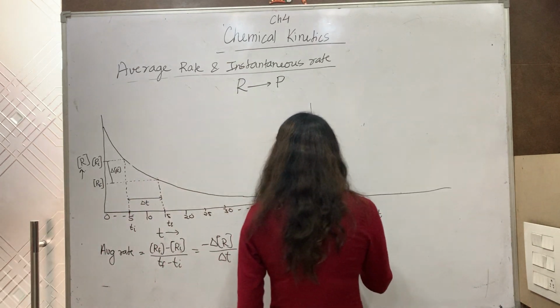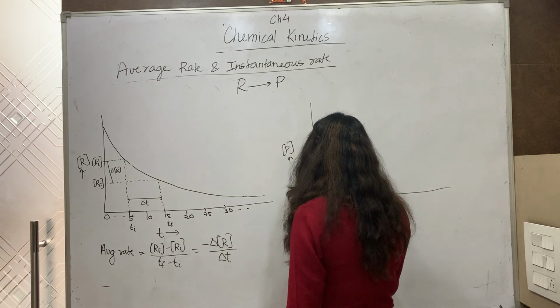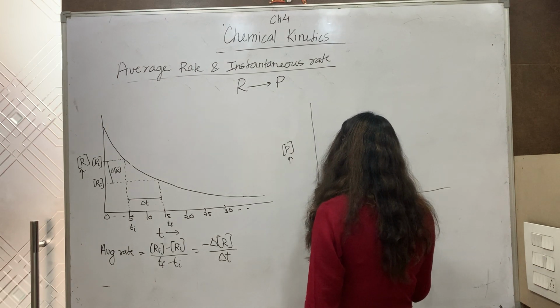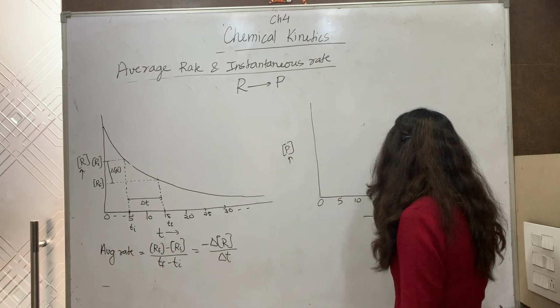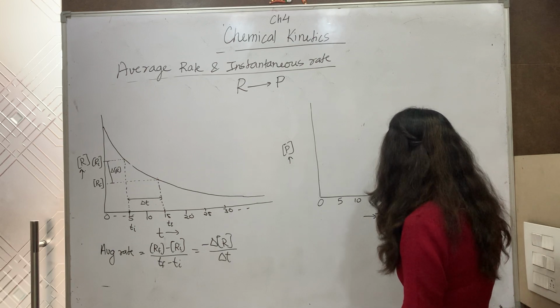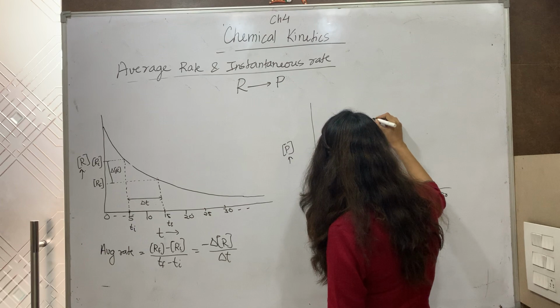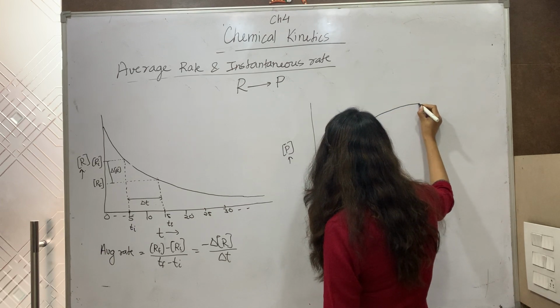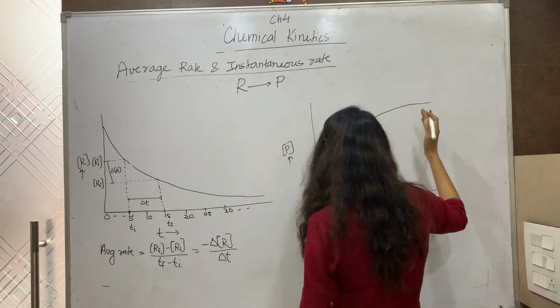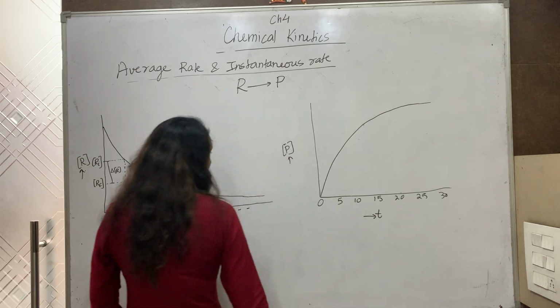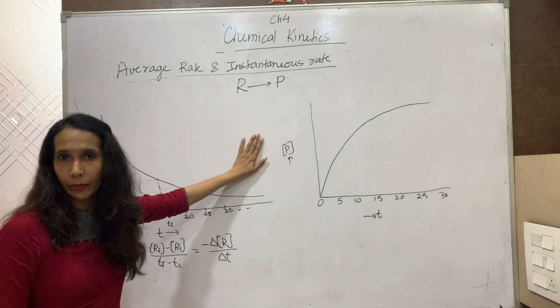So initially at time t equal to 0, the concentration of the product is 0, and with time the concentration of product will go on increasing, and after some time it's constant.